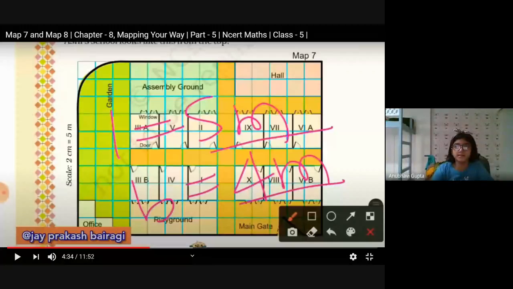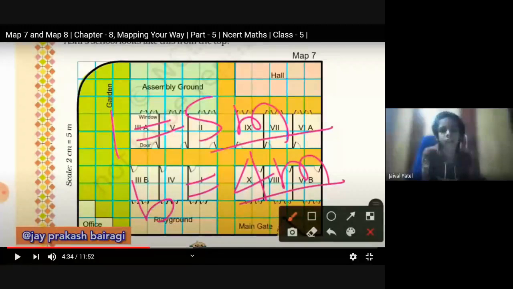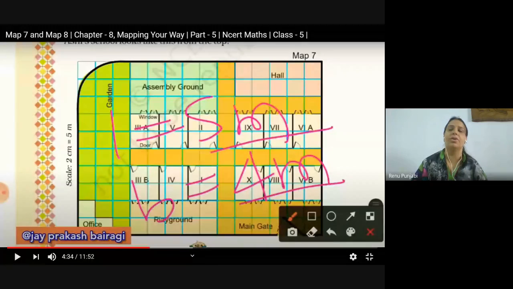Ma'am, I didn't understand that 1.6. Okay, see, they have measured with the ruler that the length is 2 centimeter and the breadth is 1.6. These are the length and breadth of the rectangles. In the rectangle, this is which shape? This is the rectangle shape. All the classes are in rectangle shape.